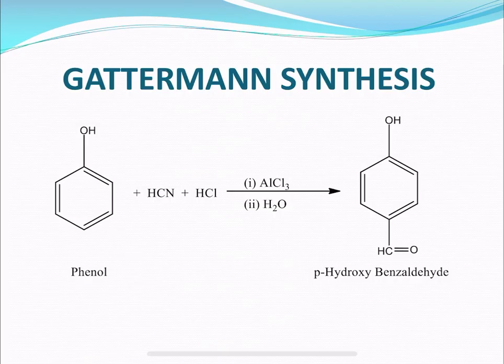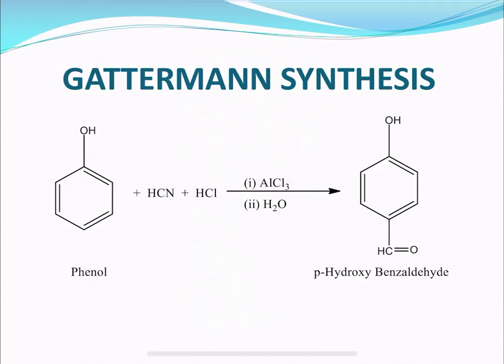What we observed was that this is a temperature dependent reaction. What does it mean? It means the para attack of the benzene ring by the acylium ion takes place at higher temperature, and the ortho isomer will be the major product at lower temperatures. Here the product is hydroxyacetophenone.